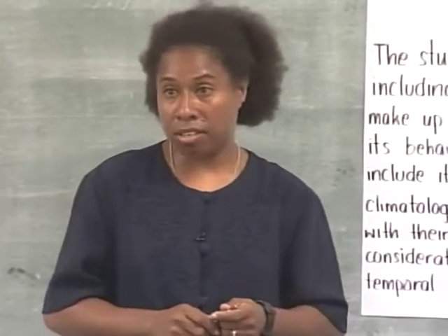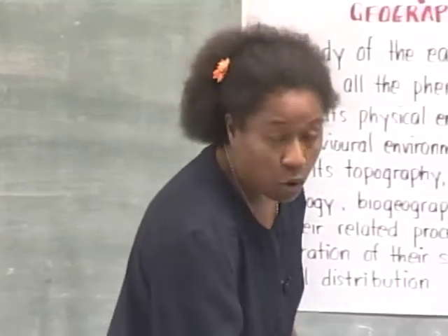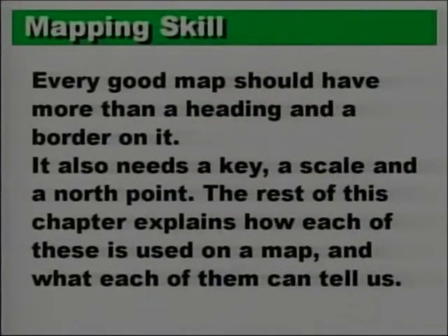Okay, mapping skills. Any good map should have 4 important components. What are the 4 components that any good map should have or must have? Yama, give me one of those components.